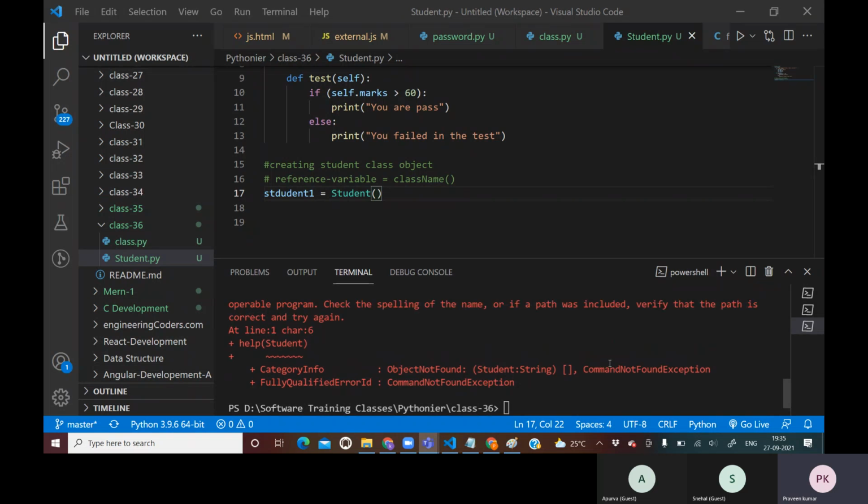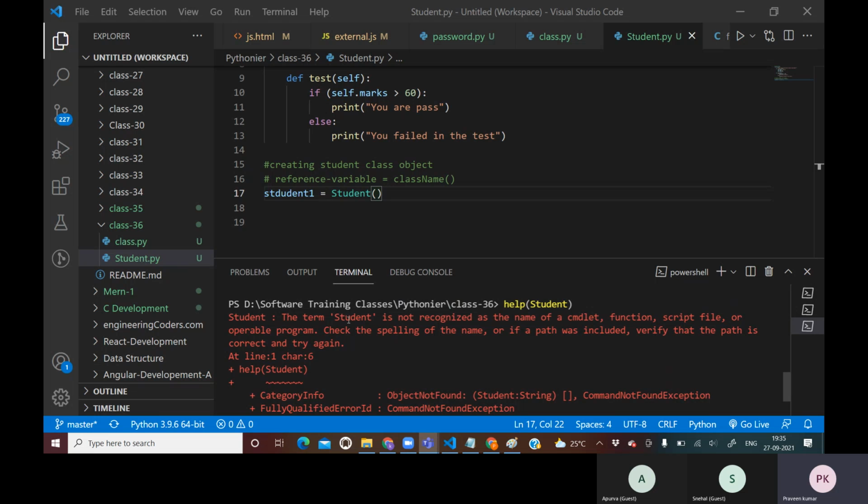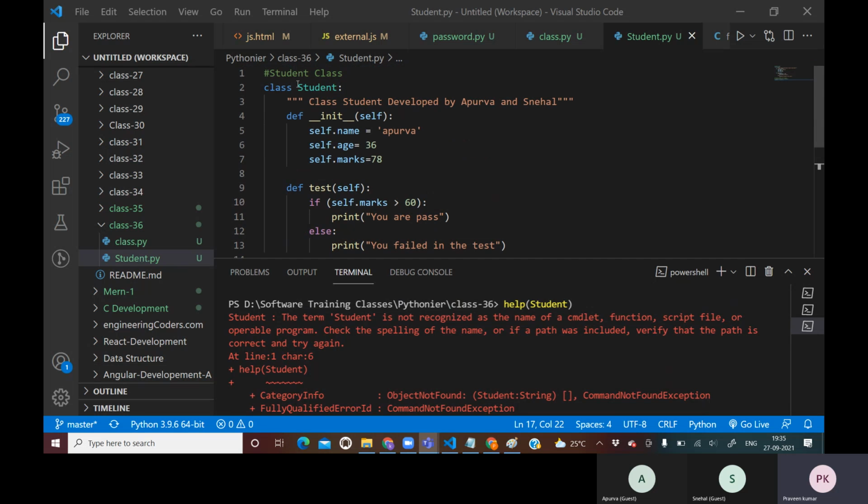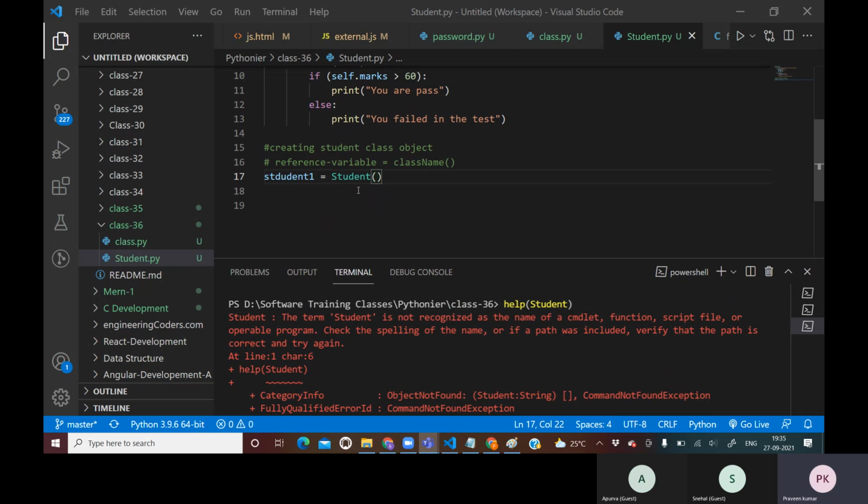Sorry guys, so here what is the problem? We'll try to see spelling check. It's saying the term a student is not recognized as the name of a cmdlet. Why is it not identifying? So class a student, right?